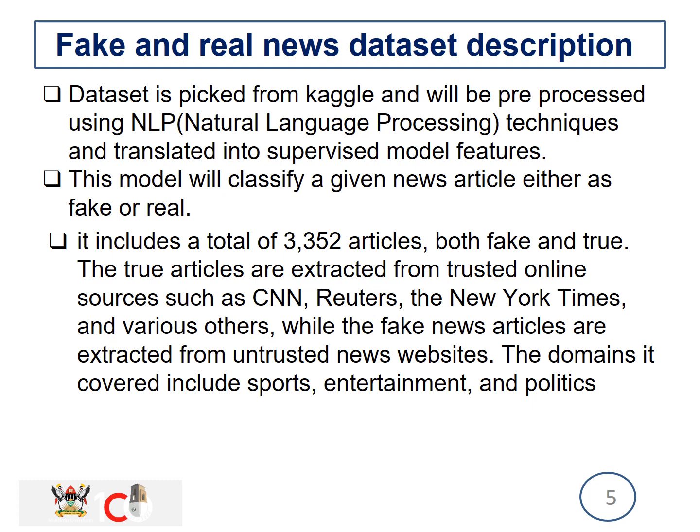It includes a number of articles, some true and others fake. The true articles are extracted from trusted online sources such as CNN, Reuters, New York Times, and various others, while the fake ones are extracted from untrusted websites. The domains covered include sports, entertainment, and politics.